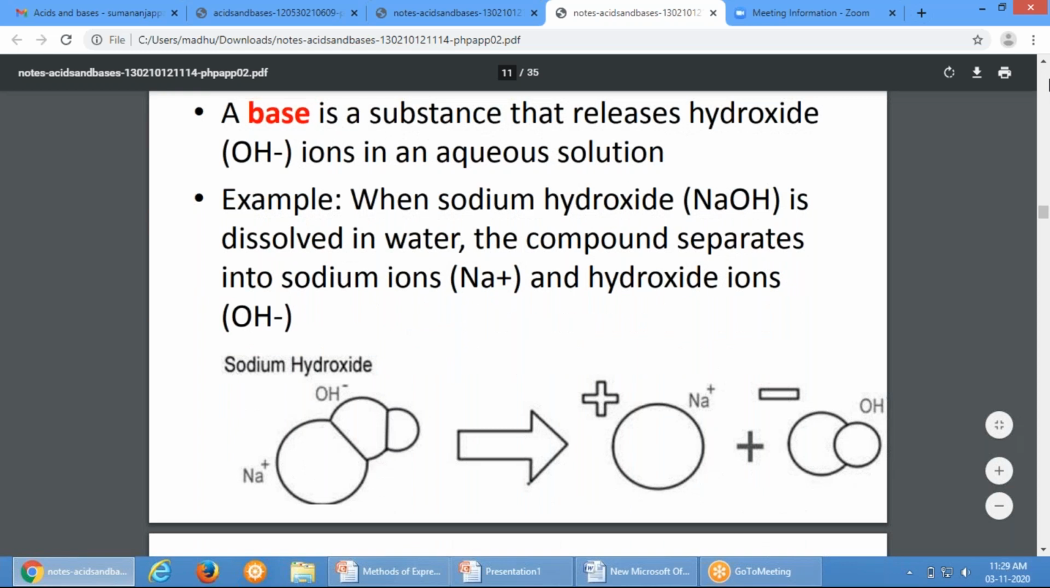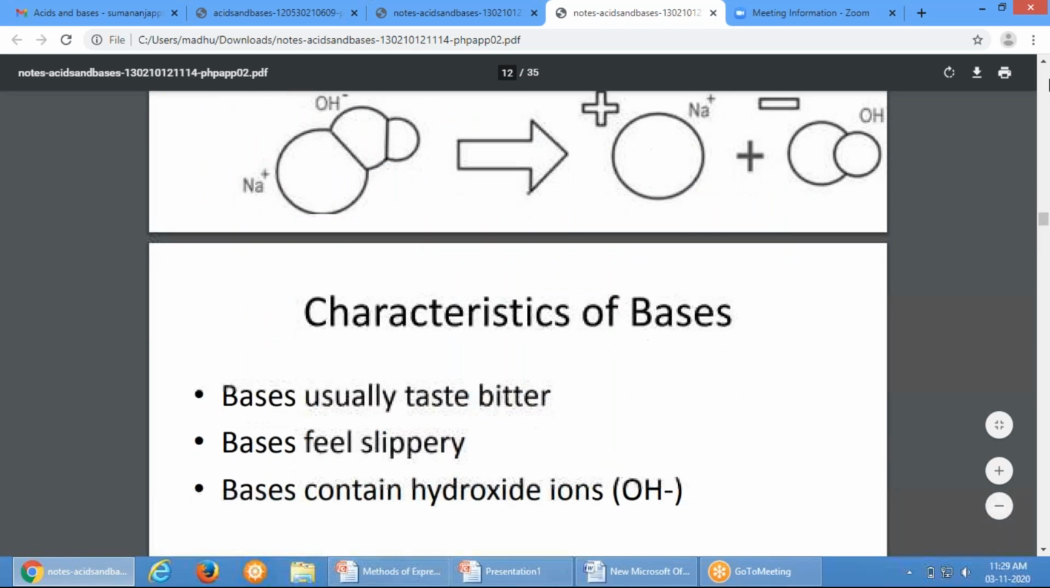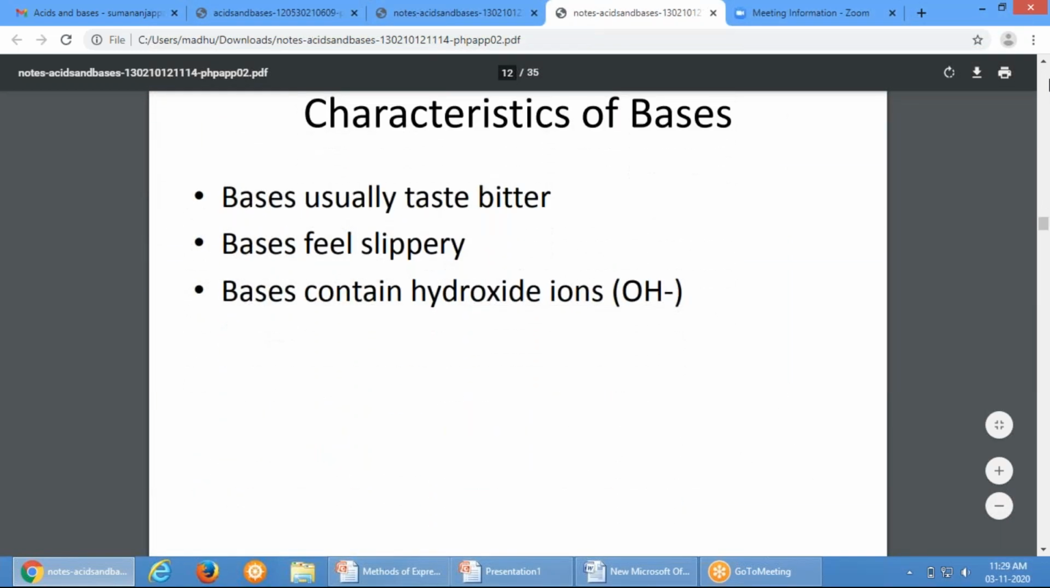So you can see sodium hydroxide, how it is dissociating. How is sodium hydroxide getting dissociated? Sodium ions and hydroxide ions, Na plus and OH minus. So this is a base which is going to liberate hydroxide ion. Next, characteristics of bases.